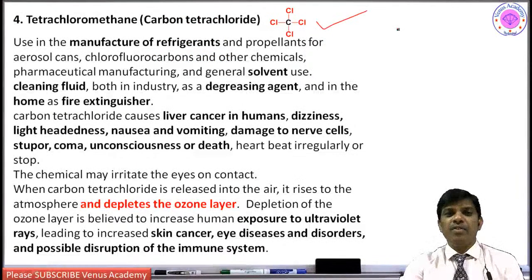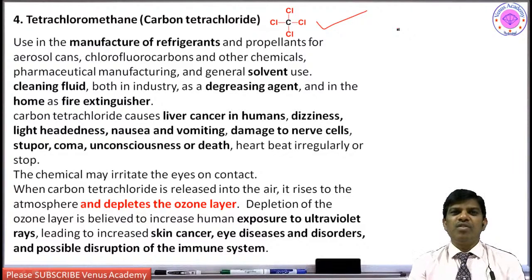When it comes to tetrachloromethane, carbon tetrachloride also is a very common solvent in organic chemistry. Bromine in CCl4. Yes. So CCl4 is used as a common solvent, but because of its side effects, nowadays this CCl4 is also banned. So unless it is very essential to use this carbon tetrachloride in an organic reaction, only then are you allowed to use it in organic chemistry.